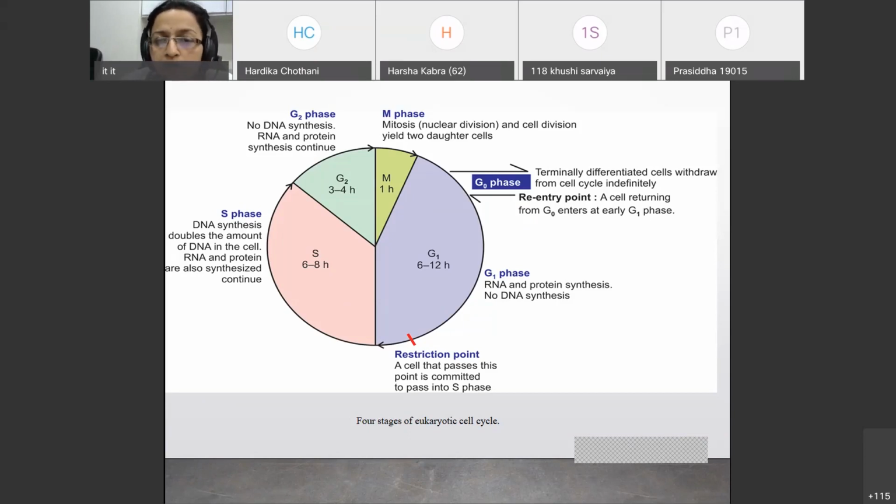Now, after the M phase, when the cell enters the G1 phase, there is a phase called G0 phase. In the G0 phase, some of the cells will withdraw from the cell cycle indefinitely. This can be a re-entry point for those cells which want to return from G0 to enter the early phase of G1. So you should know something about the G0 phase also. So all these things are there.